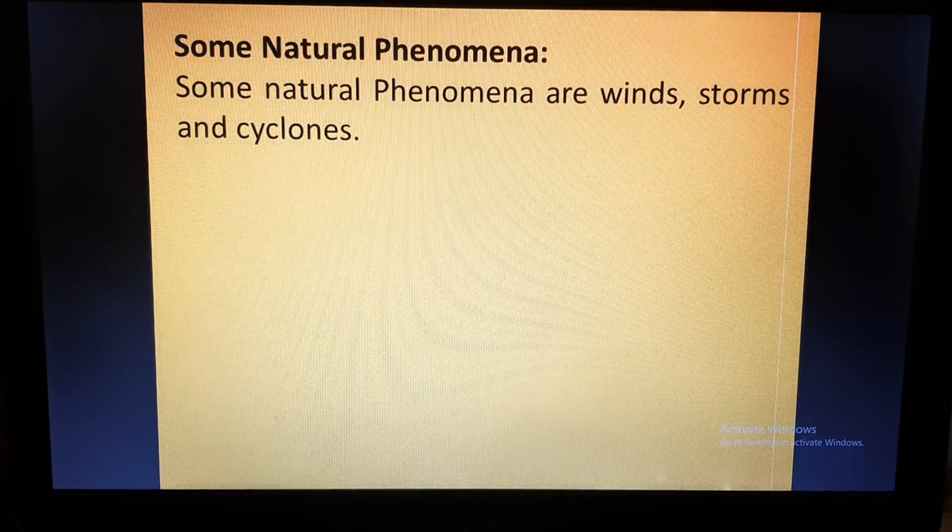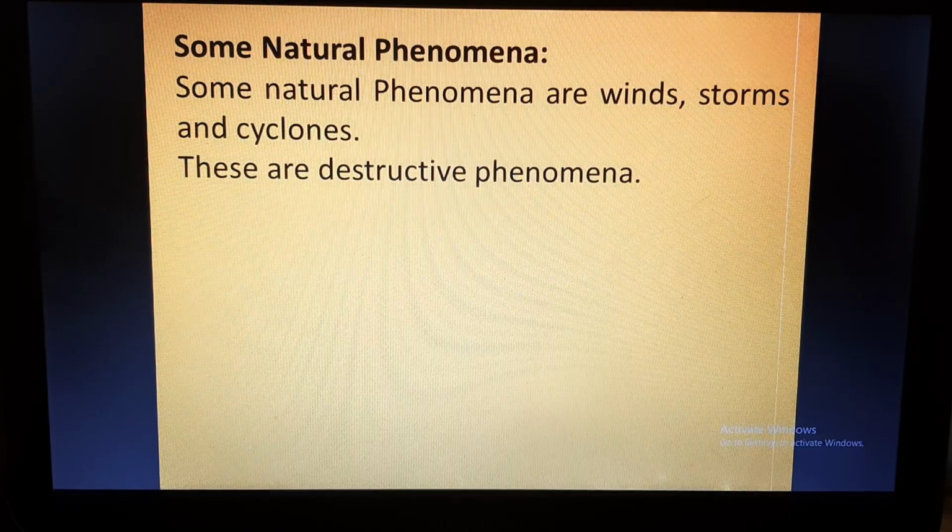So to name a few, these natural phenomena are wind, storms and cyclones. Other than that, day and night, seasons, these are also natural phenomena. So in this chapter, we will be studying a few destructive phenomena. So we know that strong winds, storms, cyclones, earthquakes, these all are the phenomena which cause destruction in nature.